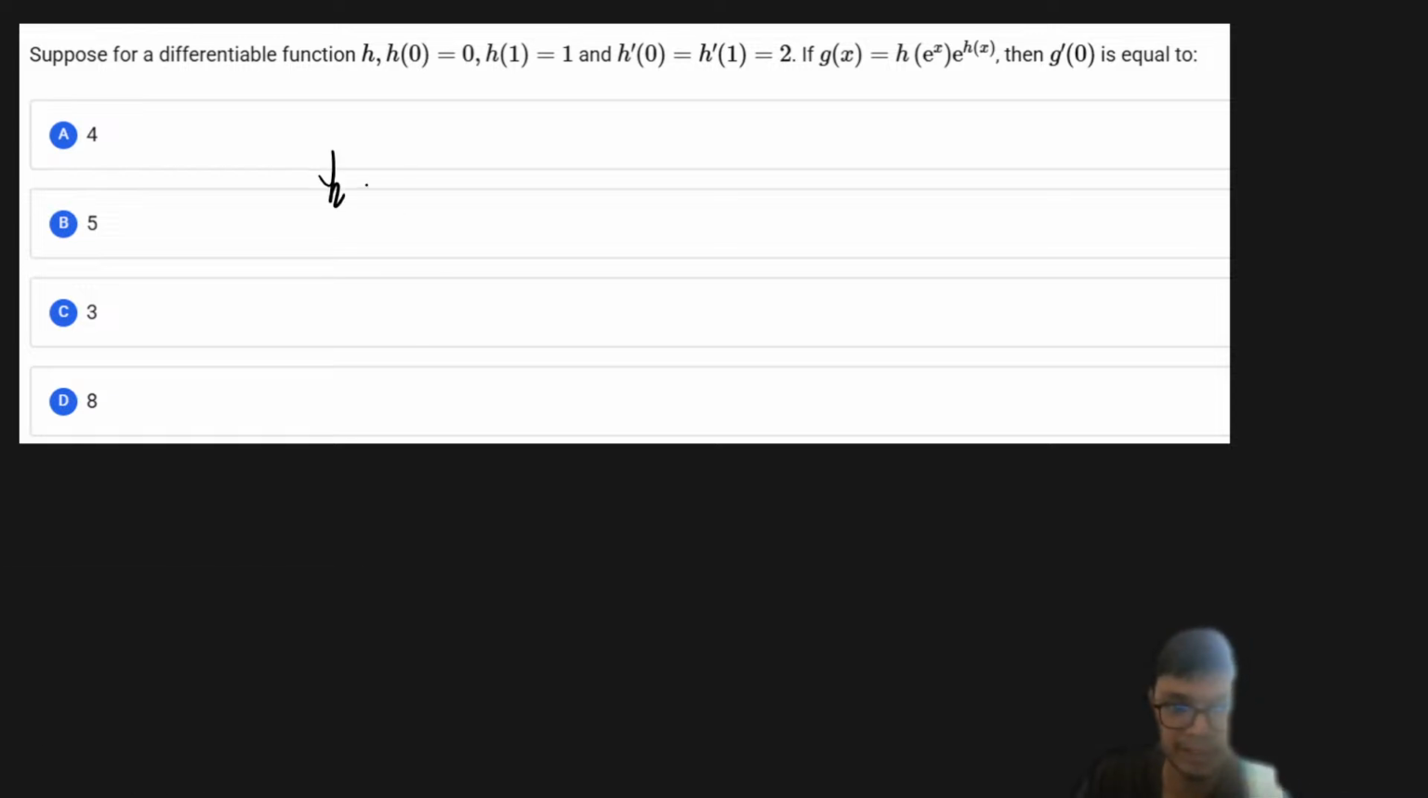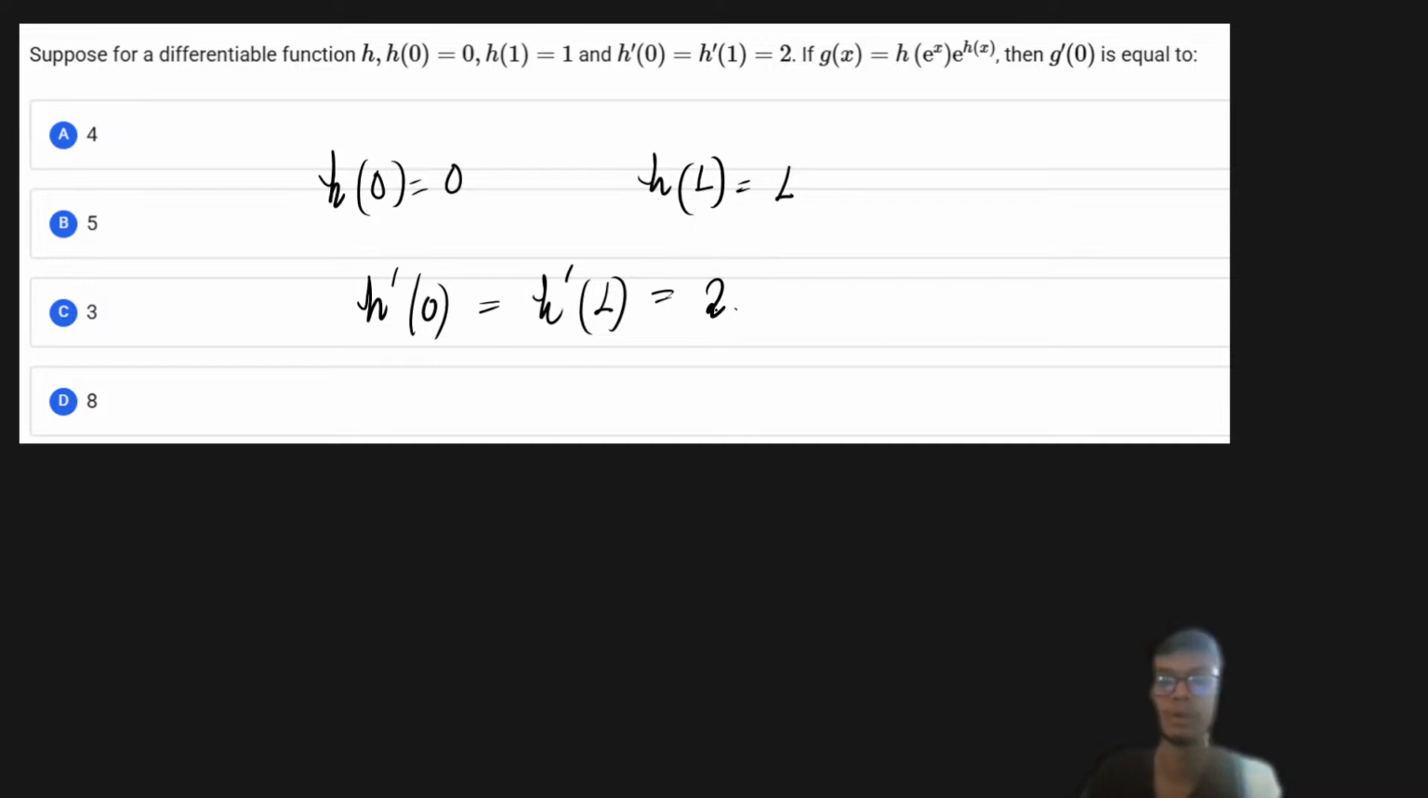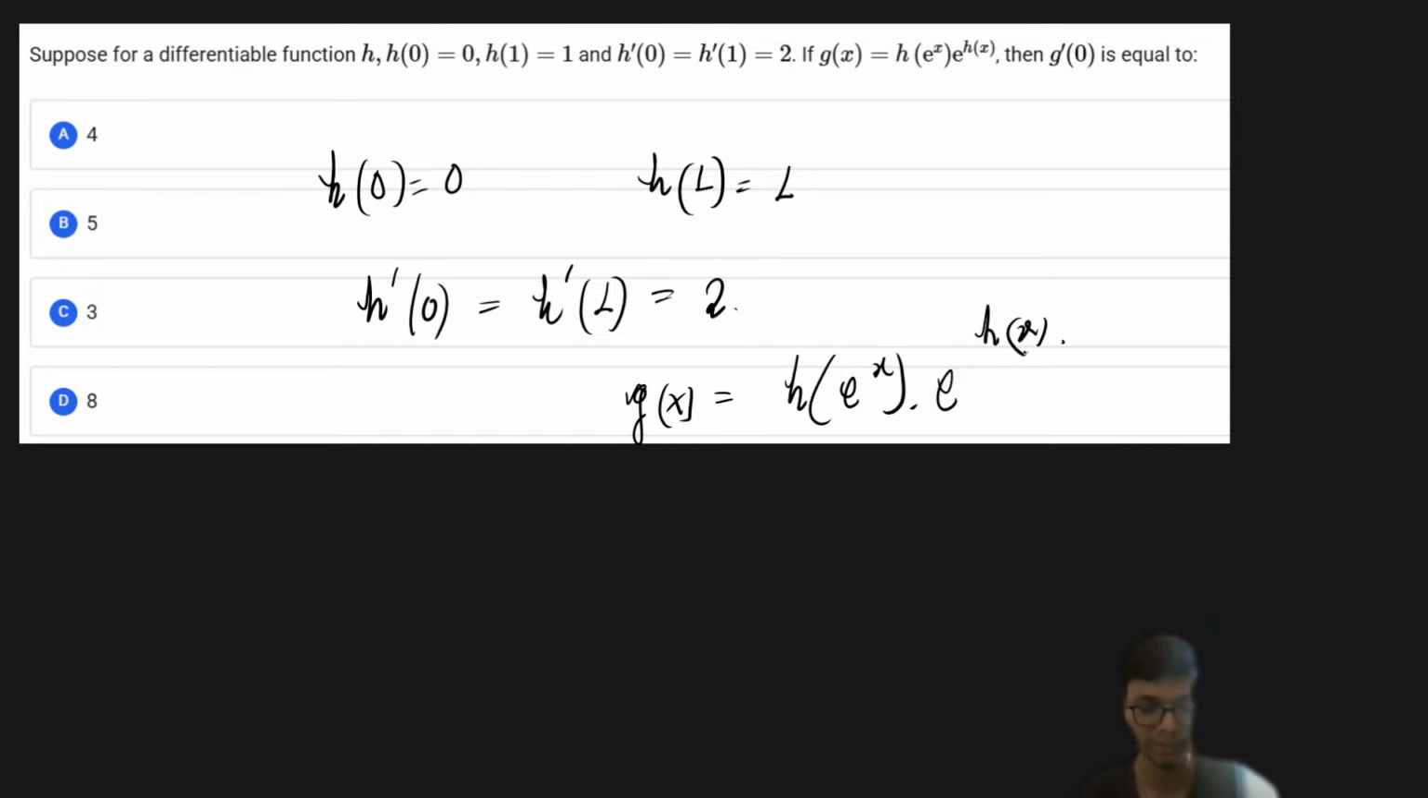So it is saying that for a differential function h, h of 0 is equal to 0, h of 1 is equal to 1, and h dash of 0 is equal to h dash of 1, and it is equal to 2, right? That is basically given in the question. And it is said that there is another function g of x, which is defined as h of e to the power x into e to the power h of x, right? That is what is mentioned in the problem.